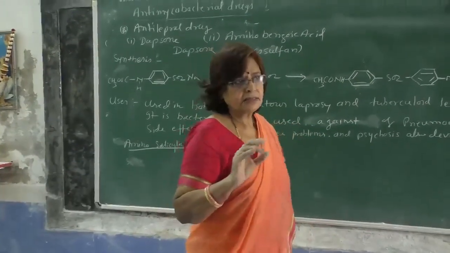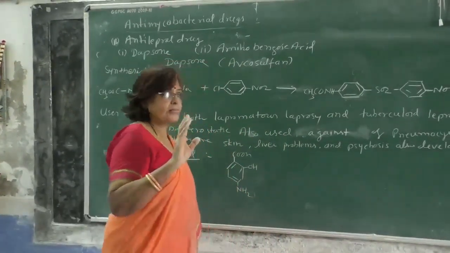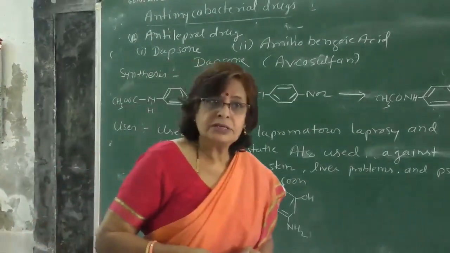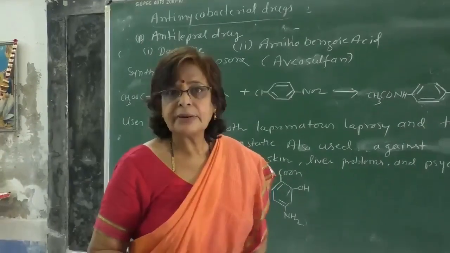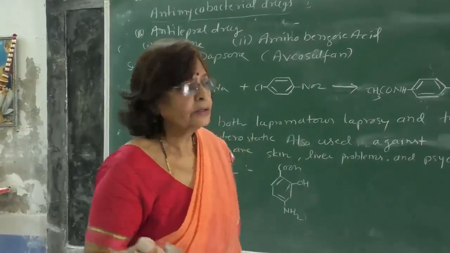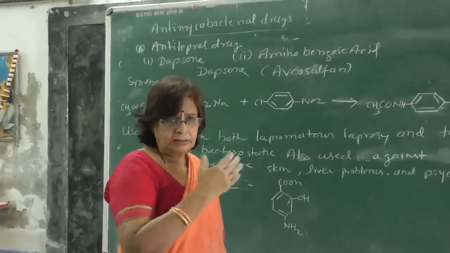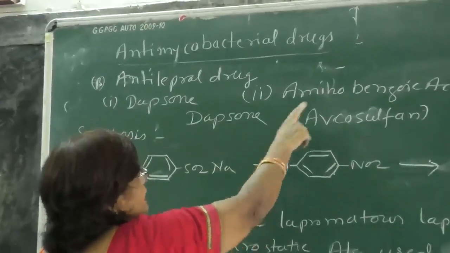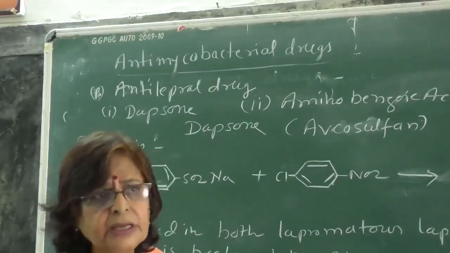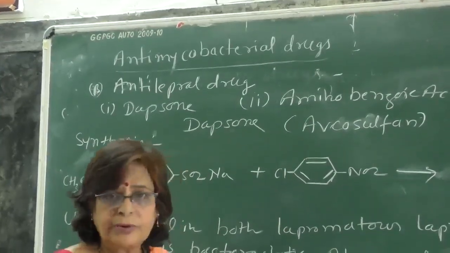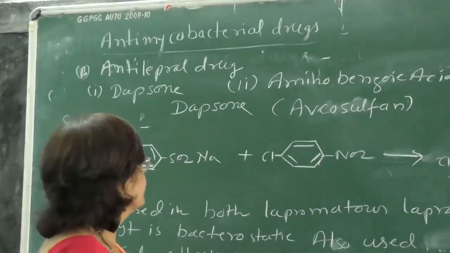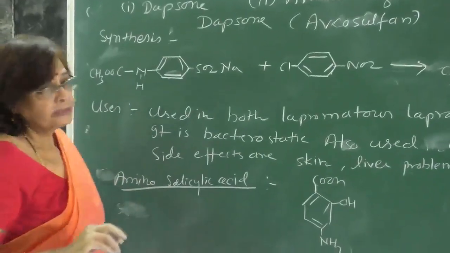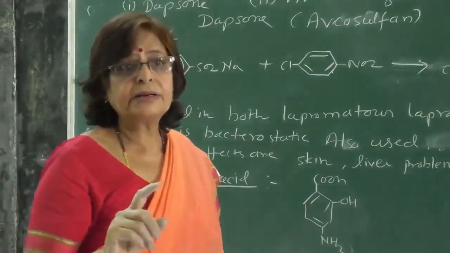Antimycobacterial drugs, you know already that they have two parts, and we have learned about antituberculosis drugs. Now the second part is anti-leprosy drugs. So anti-leprosy drugs are, according to your syllabus, only two. Number one is dapsone and number two is aminobenzoic acid. Aminobenzoic acid is a well-known compound for you, and the other compound is dapsone. So I am showing you the synthesis of dapsone, just to know that this is an anti-leprosy drug.